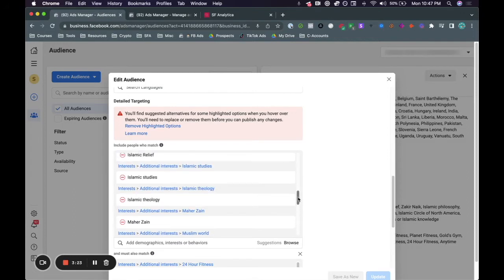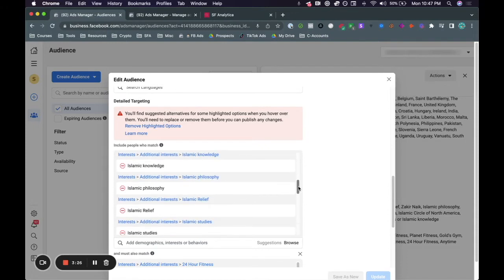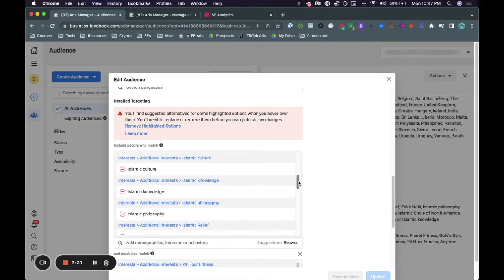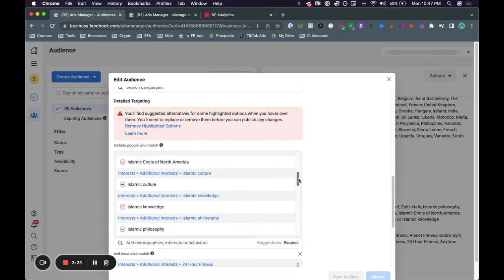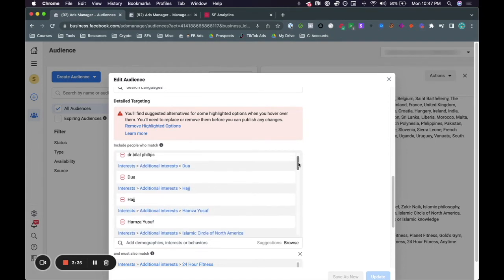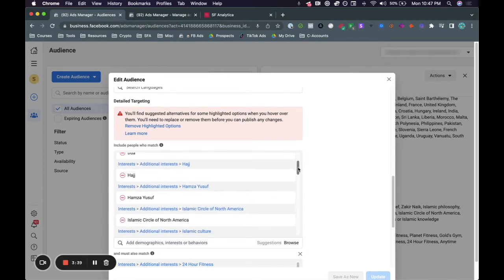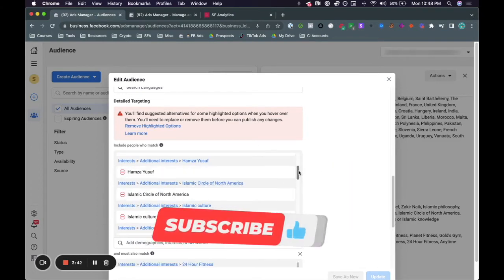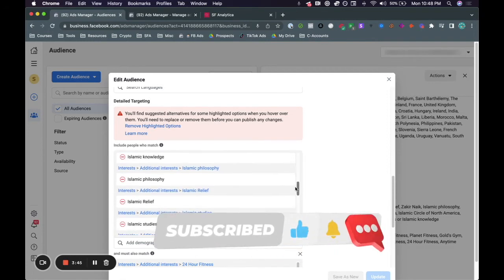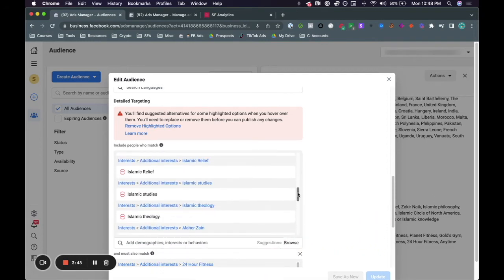So going back to what I was telling you, the detailed targeting that they've taken away are personal attribute detailed targeting. In our case, for our clients, we're trying to reach Arab/Muslims. So all of these different types of detailed targeting are no longer available to us. As you can see here, Hamza Yusuf, Islamic Circle of North America, Islamic culture, Islamic philosophy, Islamic relief, all of these are different types of interests that are specific to individuals, right? Personal attribute detailed targeting. Whether you're targeting Muslims or not, other types of interests are no longer available to you. Again, these are interests that are personal attributes, just as in this example, Islamic related topics.